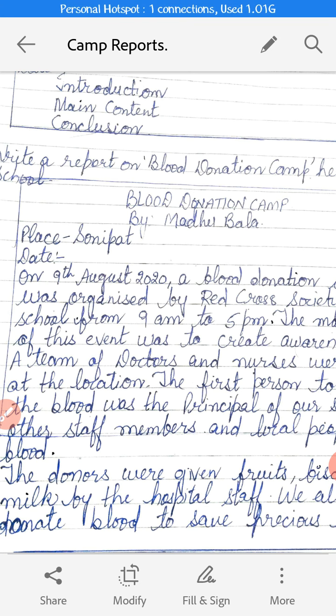And then you have to write place name. I have given Sonipat. Date, here I have not written any date. The date you can write is whatever date on which you are writing this report.